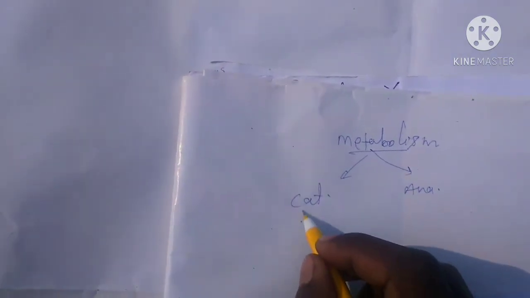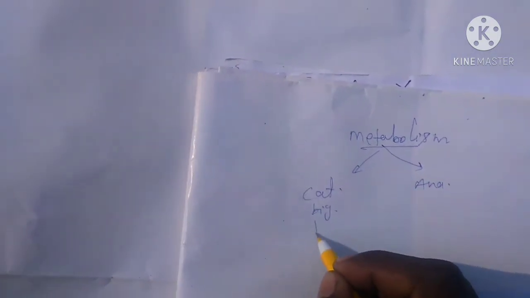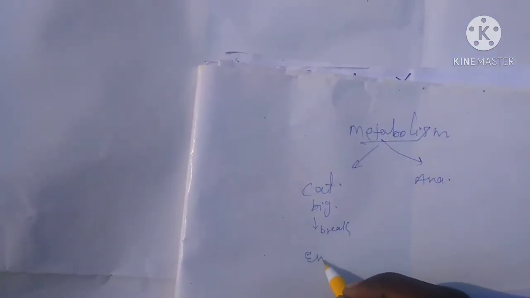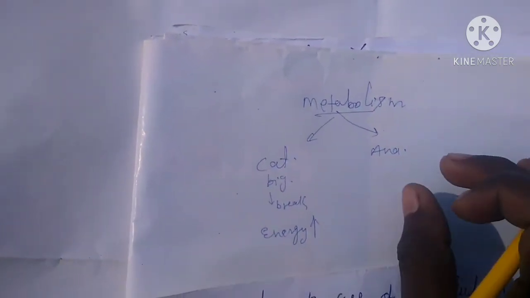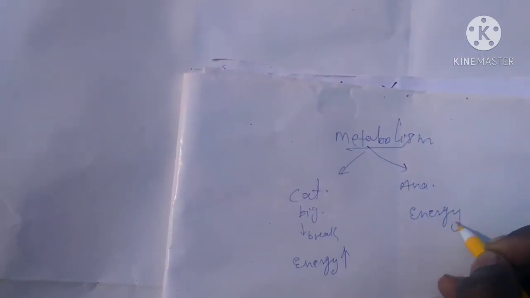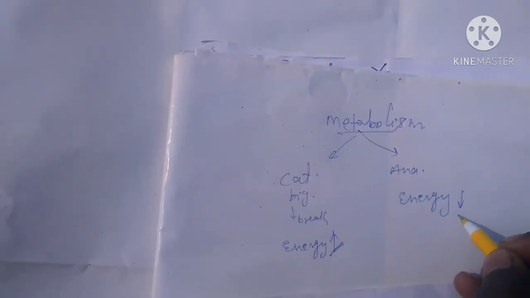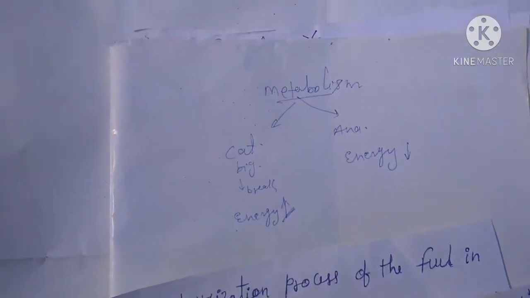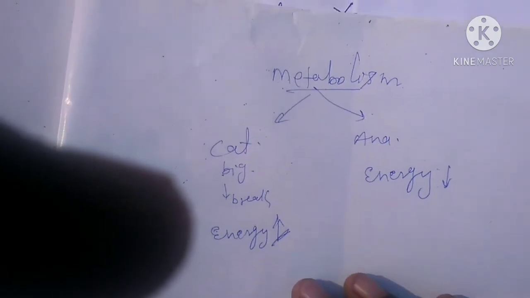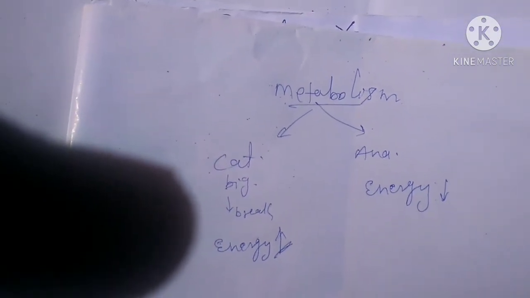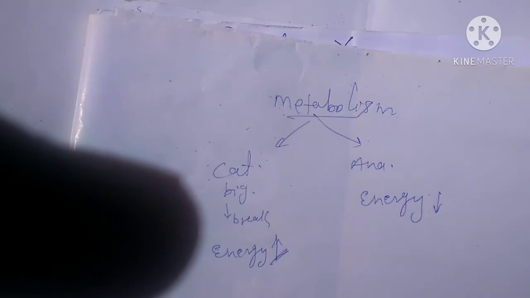Here big molecules break down and energy is released, but here smaller molecules are combined and energy is consumed. So here energy is produced and here energy is consumed. So the energy produced is consumed by body cells.